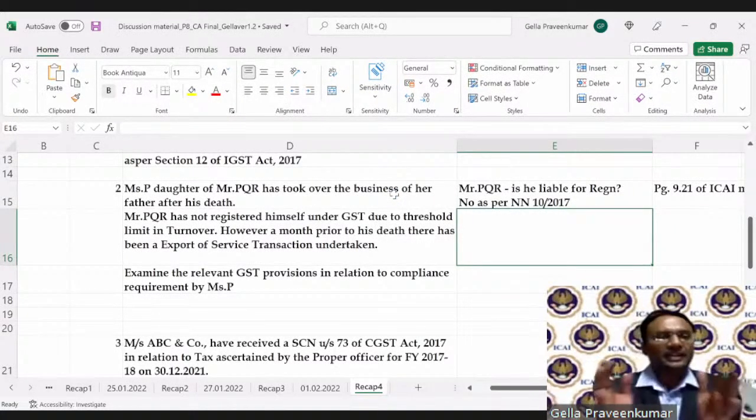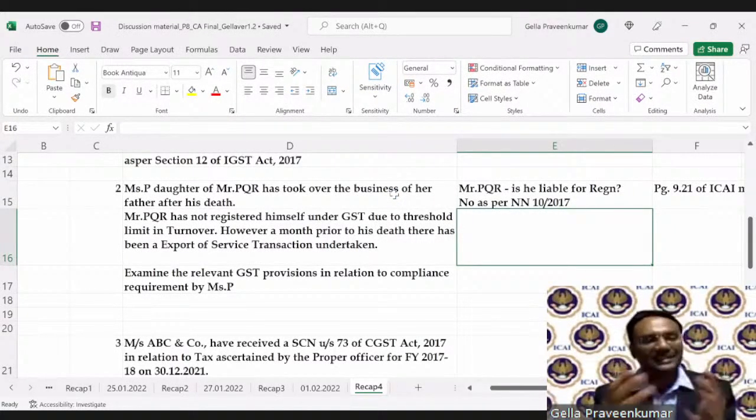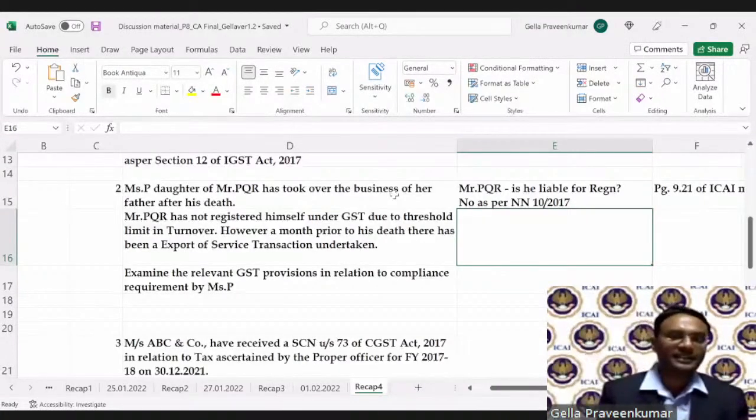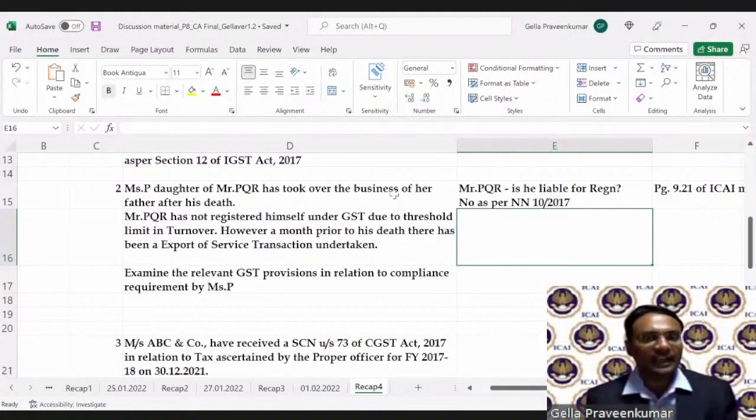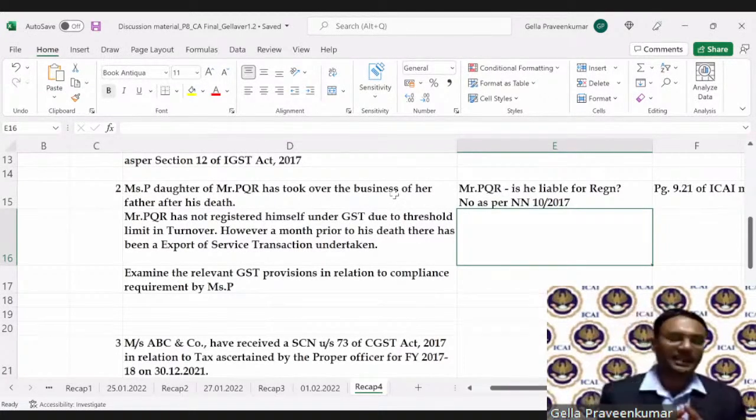Now, PQR in the financial year has not registered, for the reason he never exceeded 20 lakhs. So there is a transaction where he made an export. Now, what is the export transaction? It is an interstate supply.